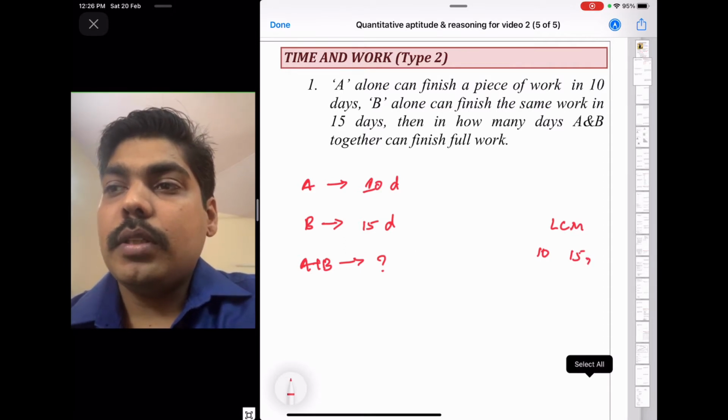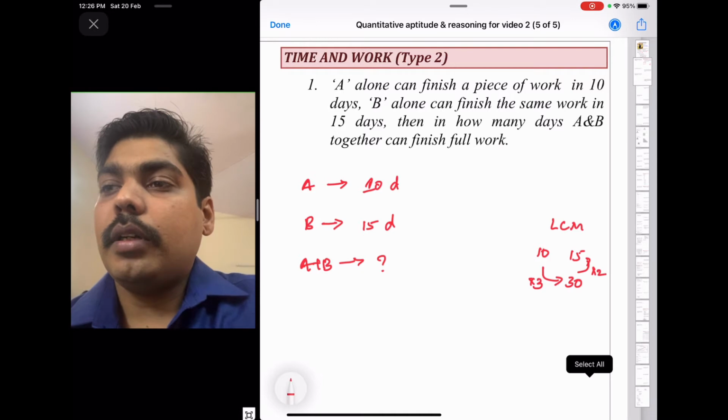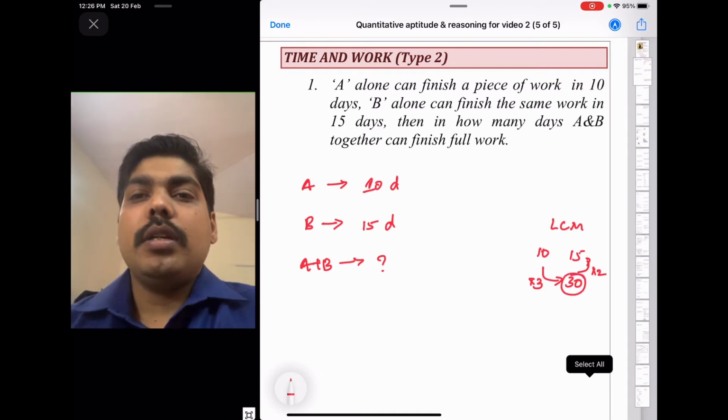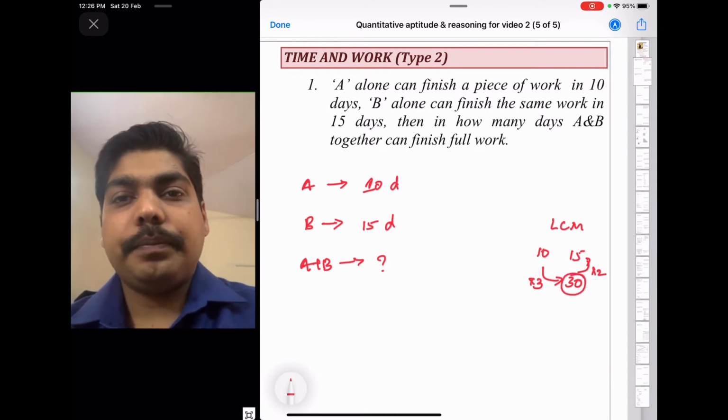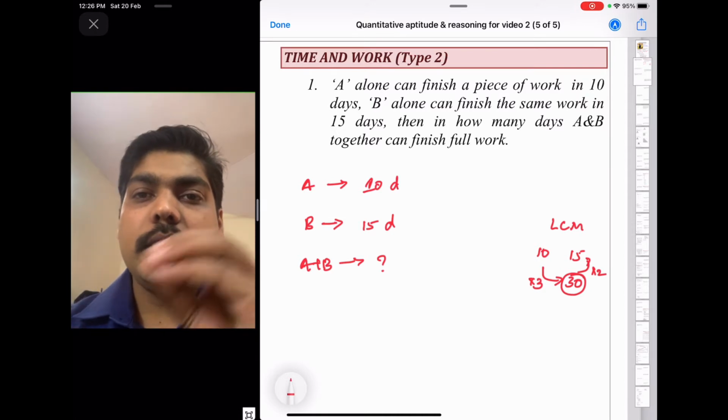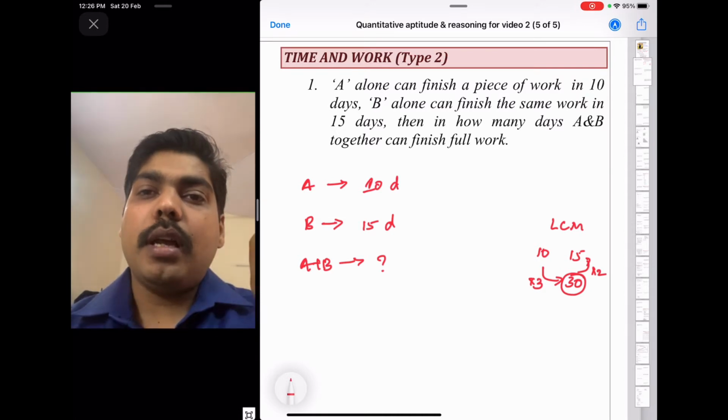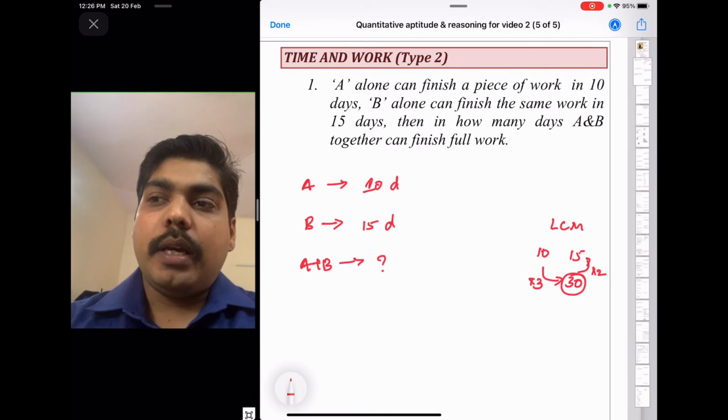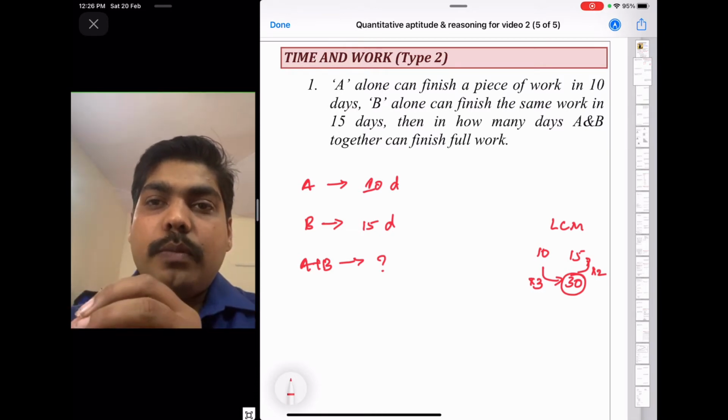15 ones are 15, 10 is not dividing 15, 15 twos are 30, so 10 threes are 30. So 30 is the LCM. So I'll define the work as arranging 30 chairs in a particular classroom is the work. So arranging 30 chairs in a classroom is the work.